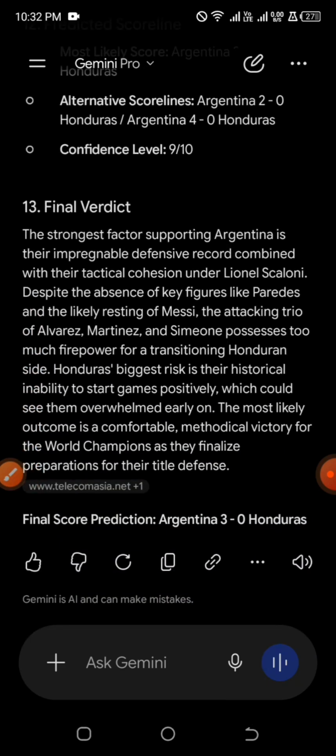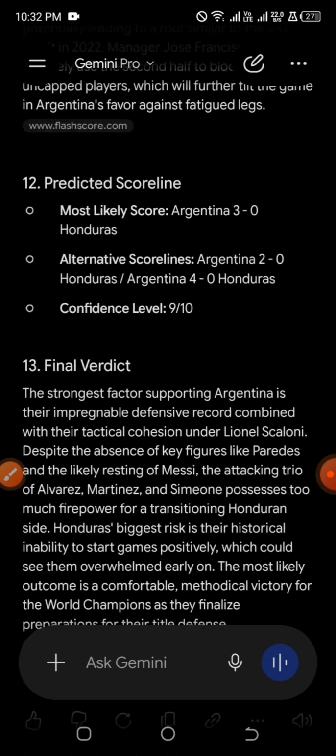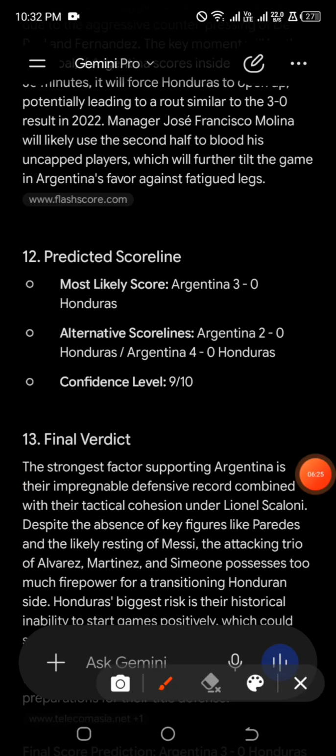So we have the final verdict. The strongest factor supporting Argentina is their impregnable defensive record combined with their tactical cohesion under Lionel Scaloni, despite the absence of key figures like Paredes and the likely resting of Messi, and the attacking trio of Alvarez, Martinez, and Simeon. There are many more points like that you can read through, but we have the confidence level as 9/10.